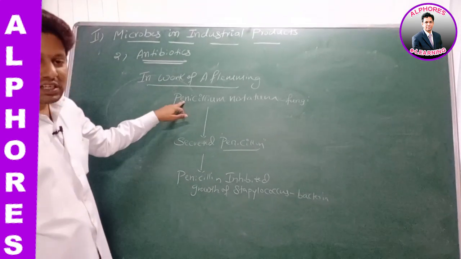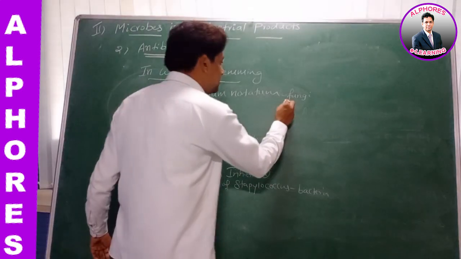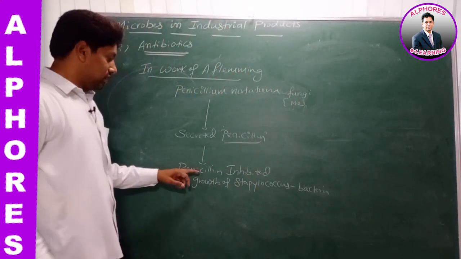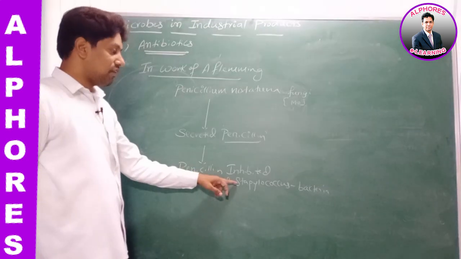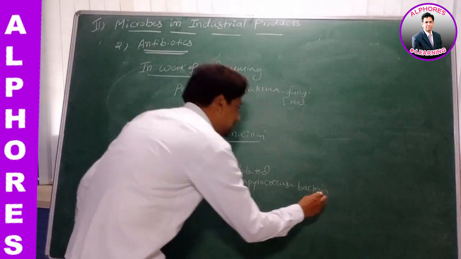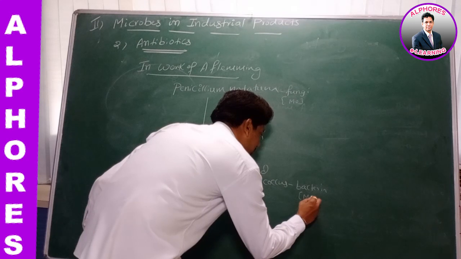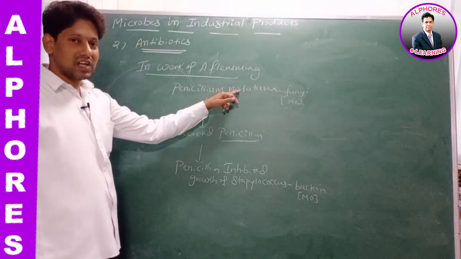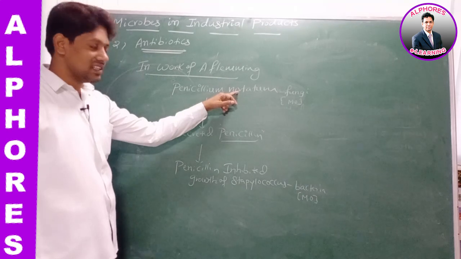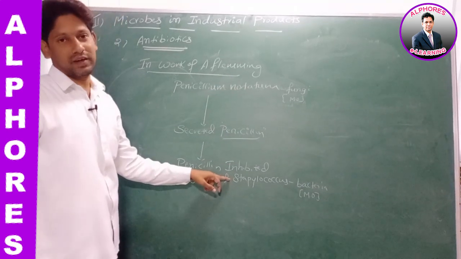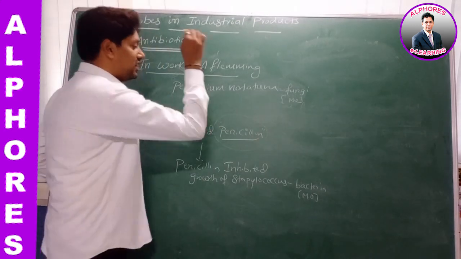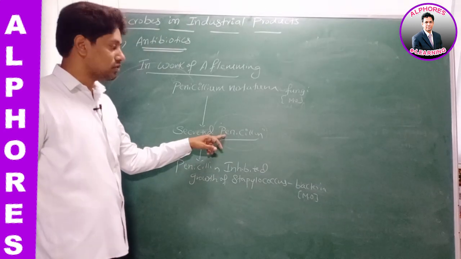This Penicillium notatum is a fungi which is a type of microorganism. Right. This Staphylococcus bacteria, it is also a type of what? Microorganism. It means this is a type of microorganism which has inhibited the growth of another type of microorganism by producing a chemical. What is that chemical name? Penicillin.